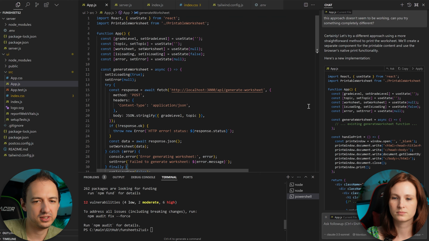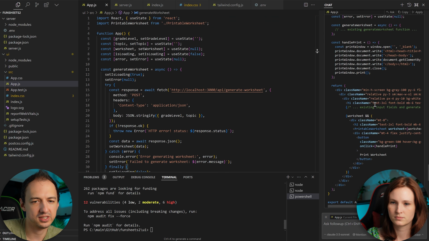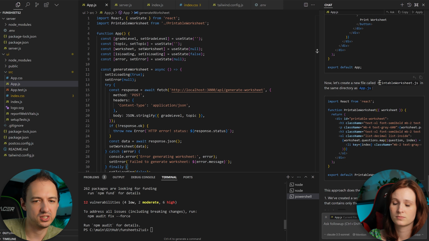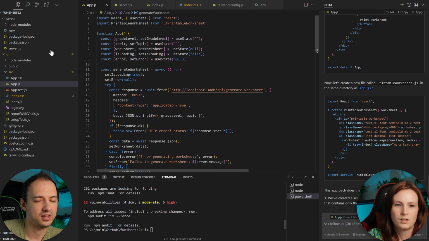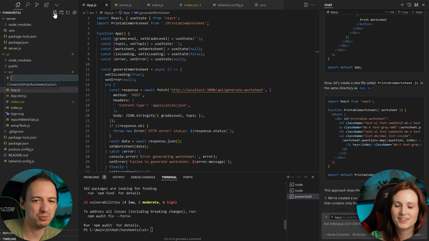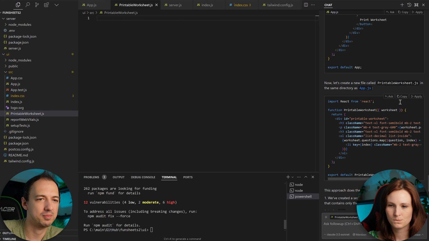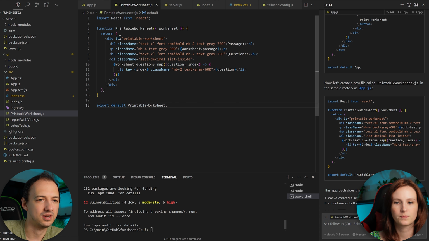Okay, but let's look down here, because look, it also says something about now let's create a new file called printable worksheet.js in the same directory as app.js. So let's do that. Let's create a new file. Yeah, you can create the file printable worksheet.js. Copy paste or whatever. I already copied it, so you just paste it. Oh, you did copy it. Okay. All right, cool.